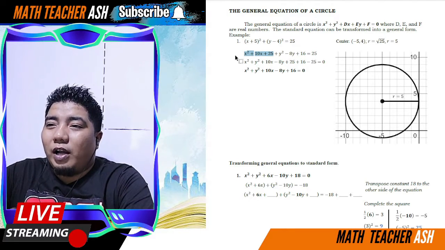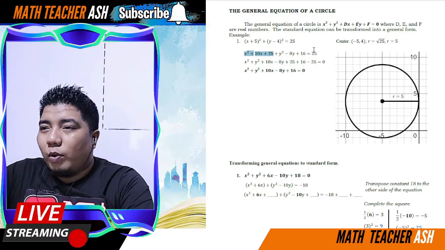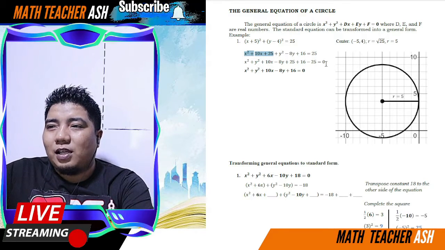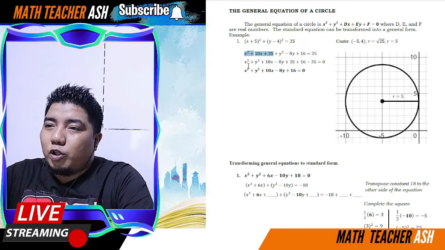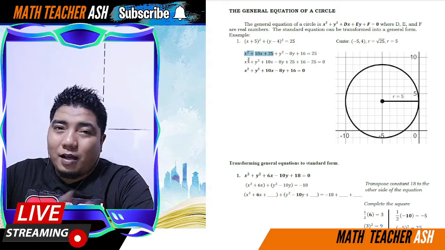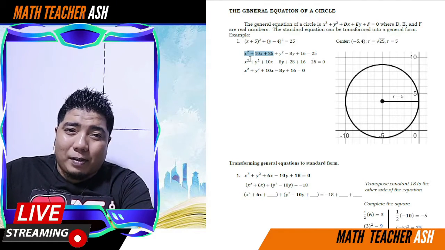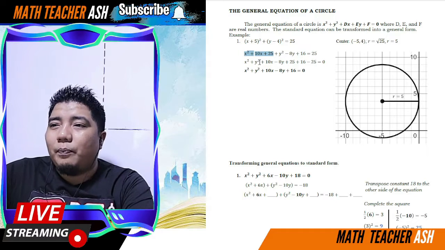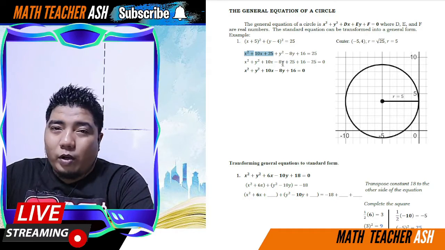Okay, so therefore, there are no more parentheses. What you will do is transpose the 25 to the left side, so the right side becomes 0, and the 25 becomes minus 25. So you have there x squared plus y squared. I just put the powers of 2 side by side. Of course, you can't combine them because they don't have the same variable. Okay, and then 10x and then negative 8y.